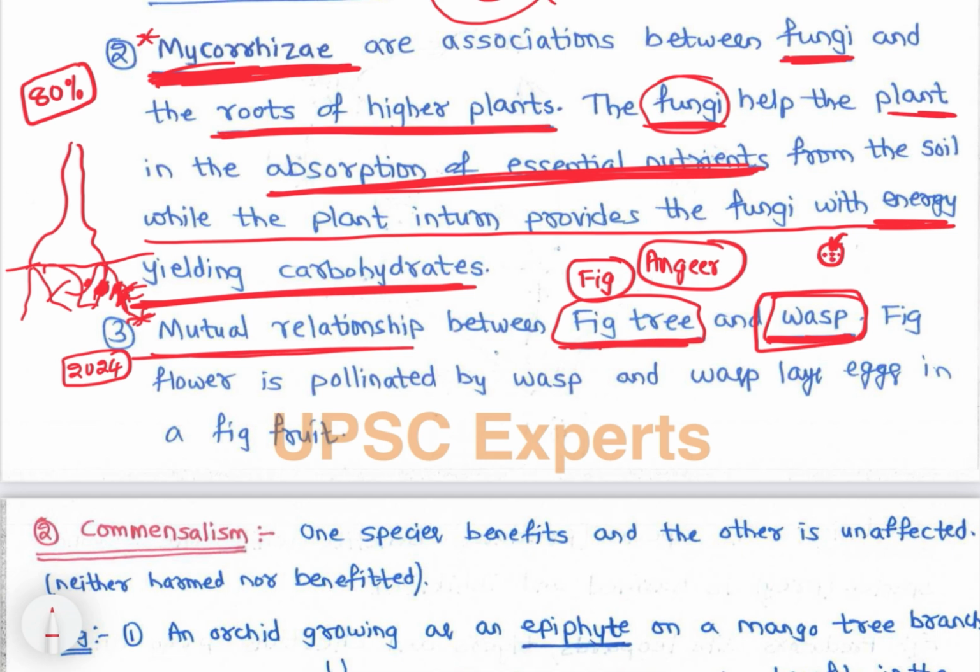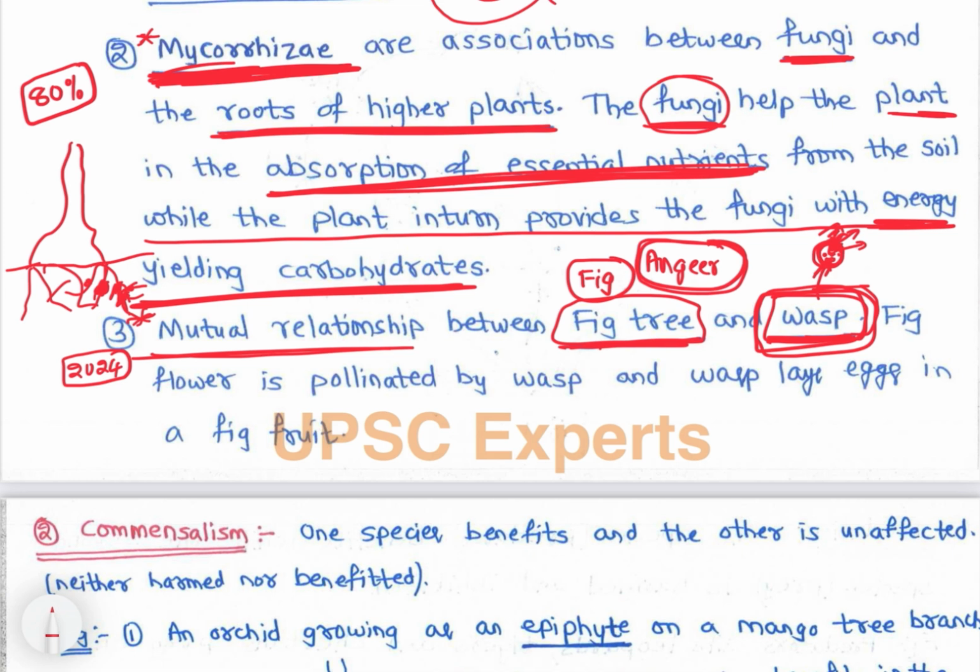And when they enter, they pollinate the fig, right? And they lay eggs inside the fig fruit, right? So after that, when the fruits, figs, wasps grow, males leave, right? And females are left out. I think females leave and males are left out in the fig fruit only. So in anjeer, the seeds we see are nothing but wasps, right? So wasps also get benefit because the eggs develop inside the anjeer, right?